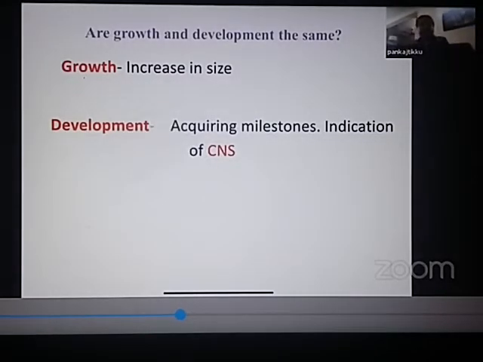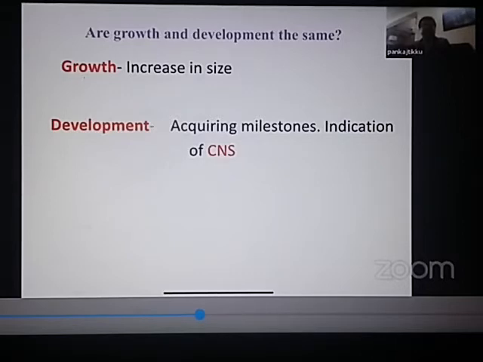The first thing that anyone asks is, sir, you are talking about growth and development. Are they the same thing? The word is growth and development, so it appears they are the same. But please remember, they are not the same. They are different, and there is a lot of difference between them. As you can see on your screen, growth simply means an increase in the size of an individual.